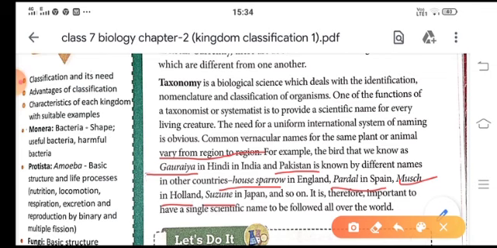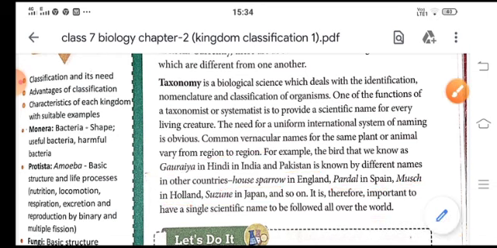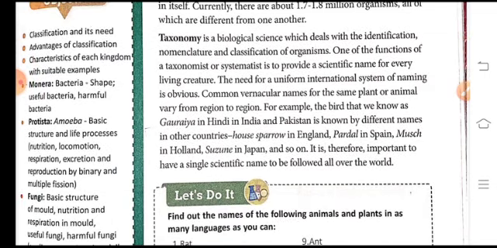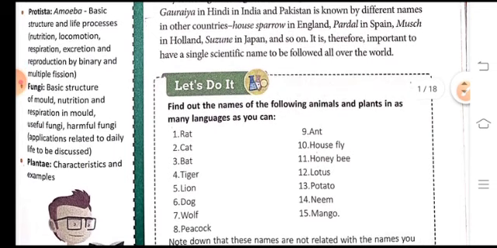So to study this particular bird is difficult, because we know that it is called Goraya in India, but when we go to another part of the world, we cannot understand what they call Goraya. So scientists came to an idea that if we give scientific names to all these animals and plants, they can be easily identified in different parts of the world.